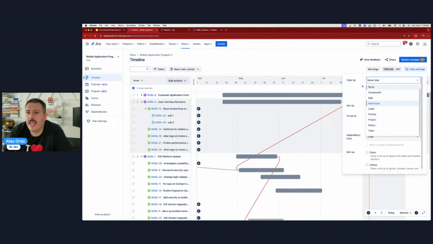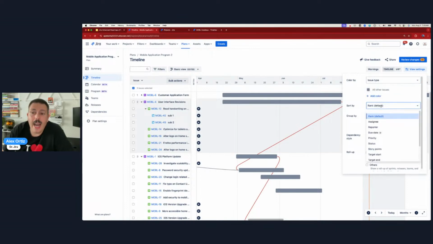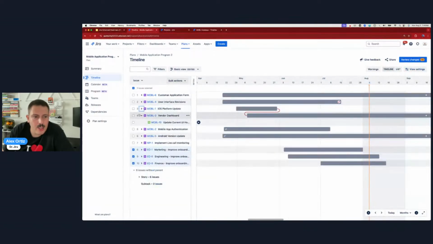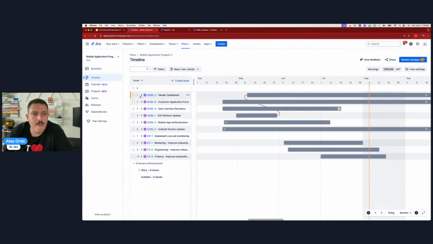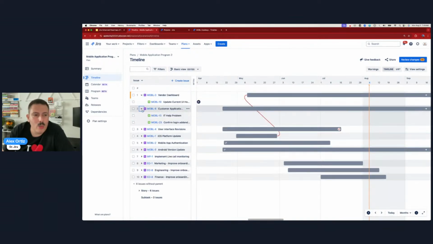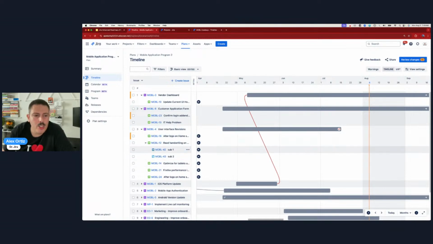Okay. Next, and more importantly, is the sort by. I like to leave rank. If you guys remember rank, it means that I can set the order of my epics. I can move my epics up and down. Let me deselect all this. I can move these things up and down like this. That's going to affect the rank. But more importantly, I can then set the rank of the stories below as well. And all these changes get pushed. And obviously my subtask. I can rank the whole thing.